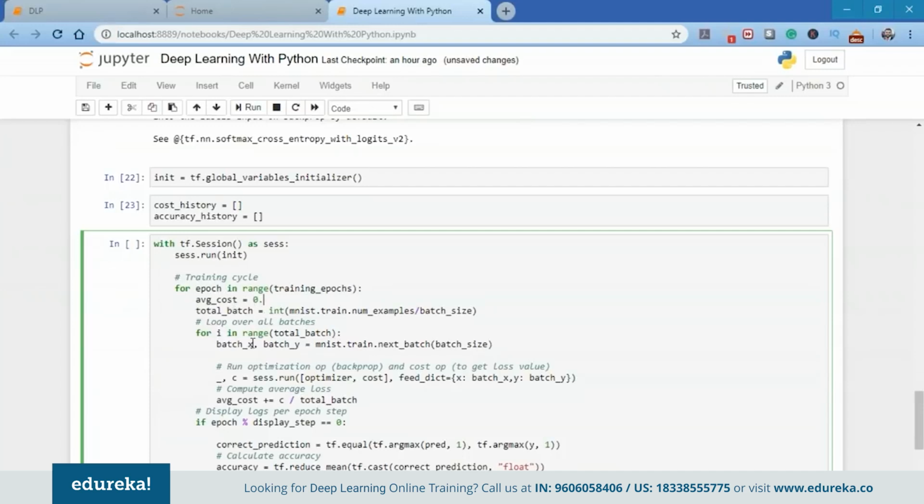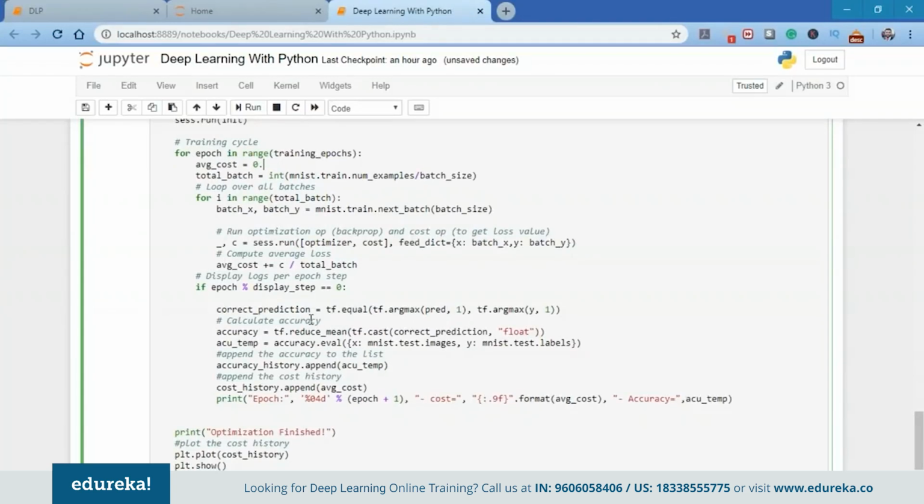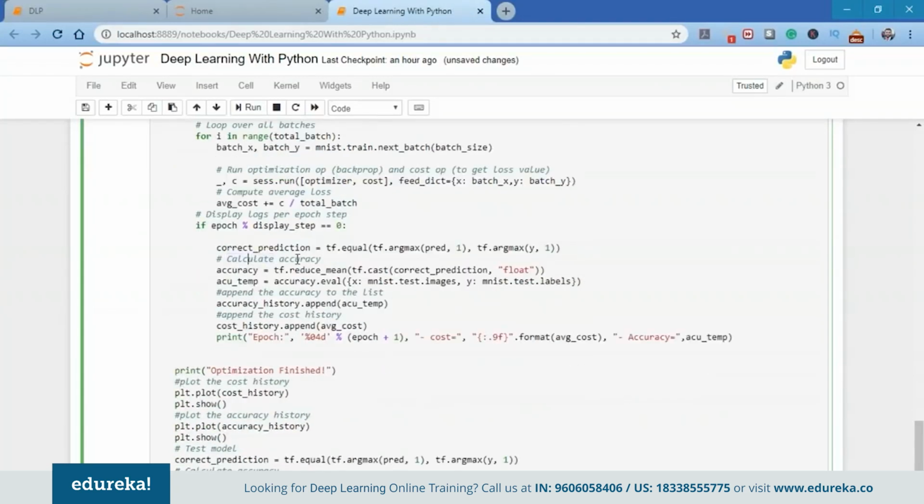What we're going to do next is loop over all the batches. So the batch size is 100. We're going to use a batch size of 100 and iterate for 15 epochs. For i in range(total_batches), we're going to call mnist.train.next_batch(batch_size). Next, we're going to run an optimization backprop and the cost operation to get the loss value. We're going to calculate the average cost, and then finally we'll calculate the accuracy.